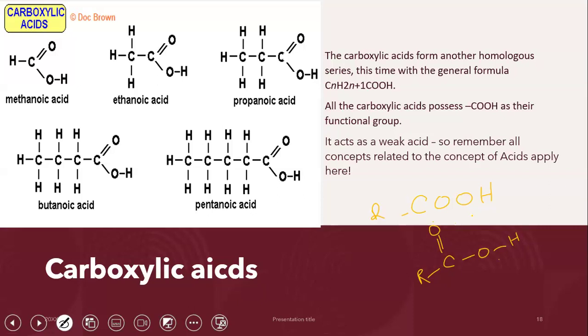So do remember that the carboxylic acid is a weak acid. We are going to go over acids and bases in just a bit, but do remember it is a weak acid. So all the reactions that acids undergo, acid can react with alkali, acid can react with metal, acid can react with carbonates. All the reactions you have studied in the topic of acids can all apply over here. So this is a topic that is interlinked with the topic of acids and bases. So you might want to study them together. The reactions of carboxylic acids are very similar to the reactions of acids because they are going to be acting as acids.